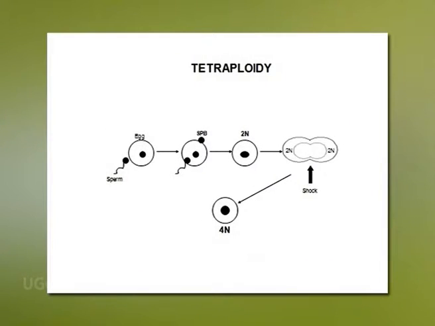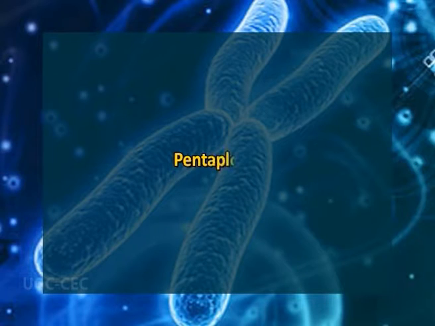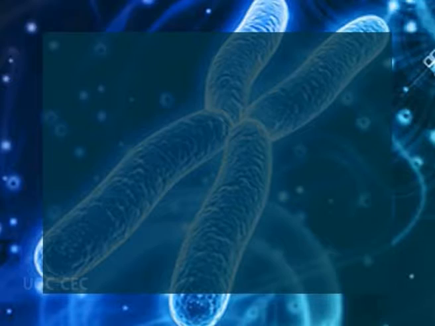Tetraploidy is the heritable process in which there are 4 sets of chromosomes, for example in Salmonidae fish and the cotton Gossypium hirsutum. Another type of polyploidy is pentaploidy. Pentaploidy is a heritable process in which there are 5 sets of chromosomes.